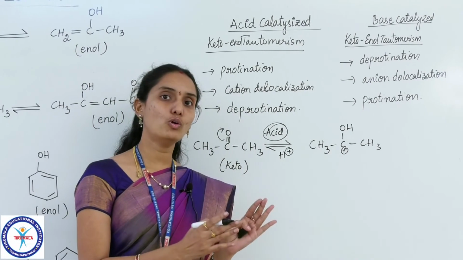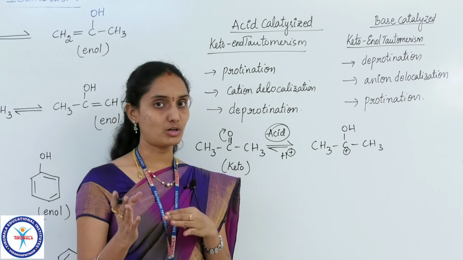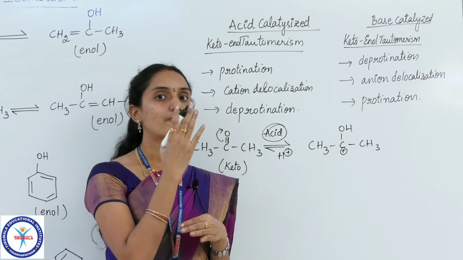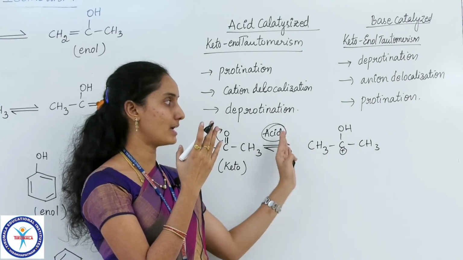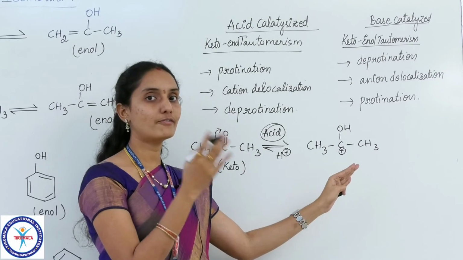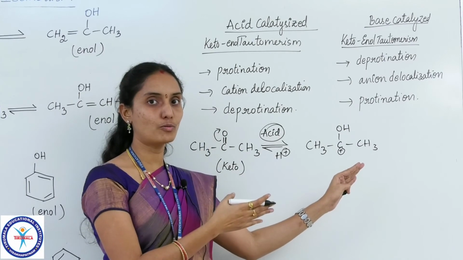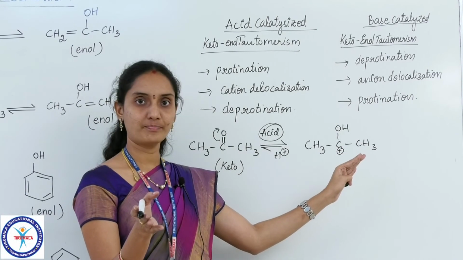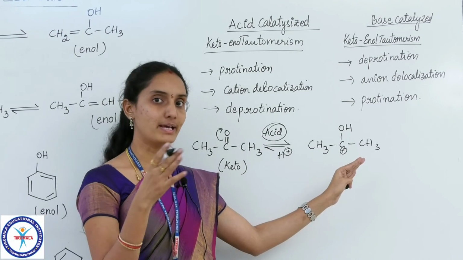Deprotonation means removal of a proton. A proton is nothing but an H+ ion. So we remove hydrogen, not from this carbon, but from any of the alpha carbons attached to the C=O group.